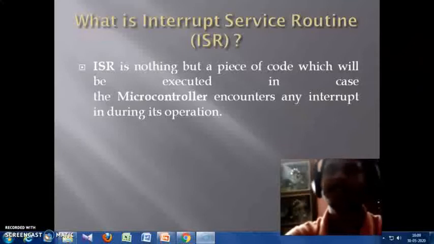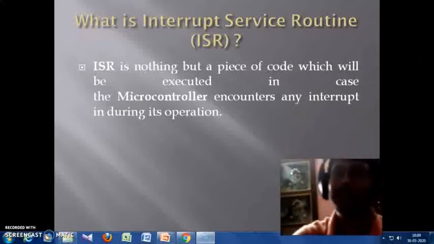Now, what is an interrupt service routine or ISR? ISR is nothing but a piece of code which will be executed when the microcontroller encounters an interrupt during its operations. Means ISR, or interrupt service routine, is nothing but a program or code that is written into a particular location.